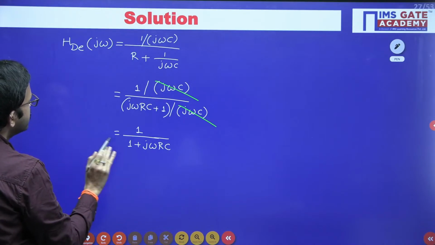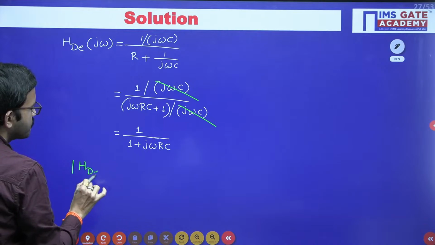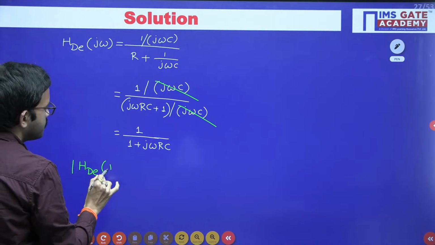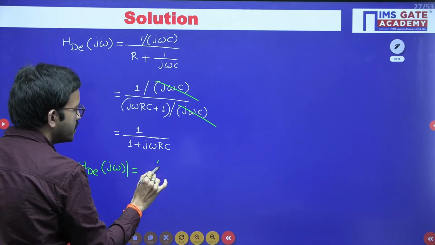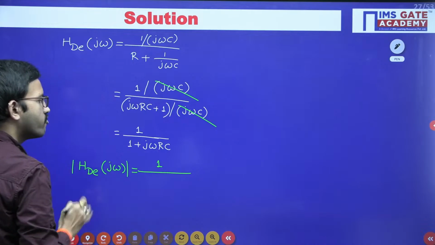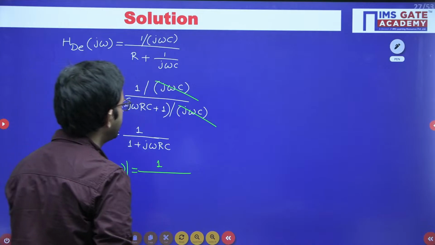So this is the transfer function of the de-emphasis network. From here you can take the magnitude. Regarding the numerator, the magnitude will remain the same because you have simply the real term 1, and the magnitude of 1 is 1 only. In the denominator you have a plus jb format.